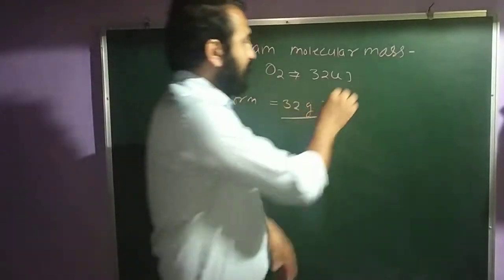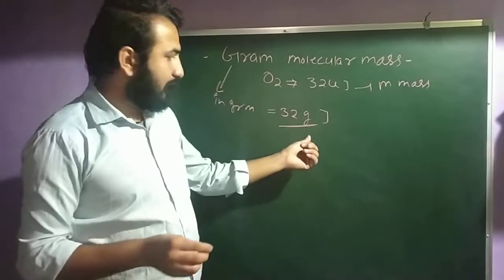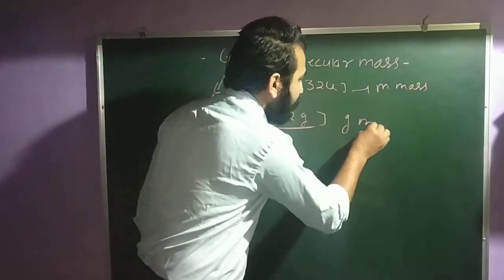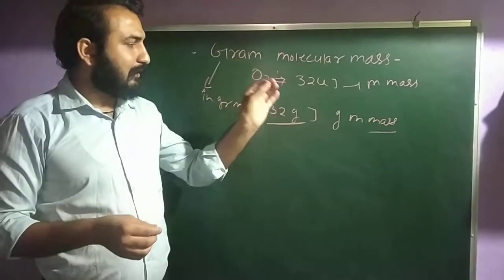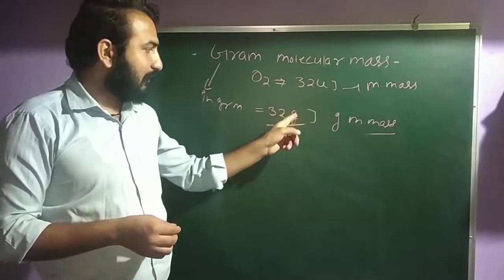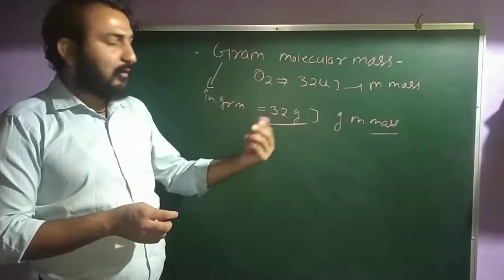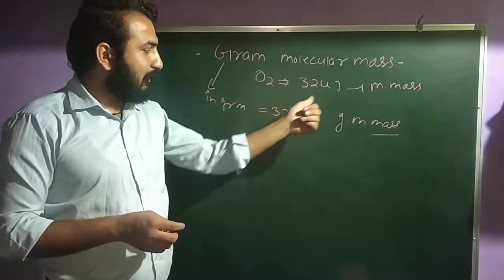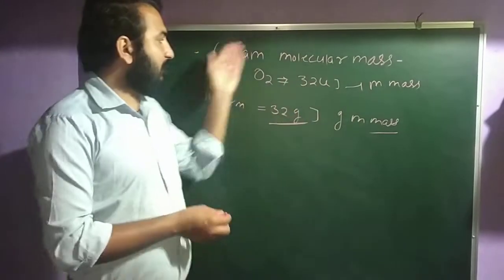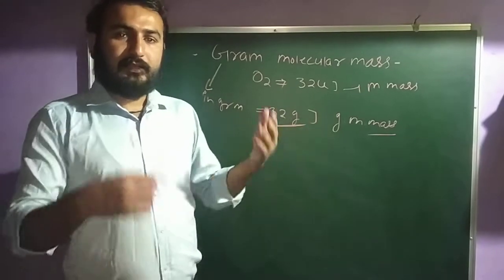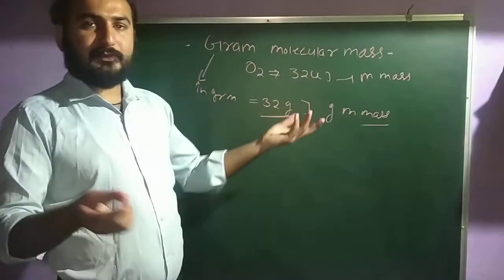This stands for the molecular mass, and this stands for the gram molecular mass. So the gram molecular mass is slightly changed from the molecular mass by the unit, U and G. You are using the unit G in the place of U. So this is known as the gram molecular mass. In the same manner, suppose you have the task to calculate the gram molecular mass for H2O.